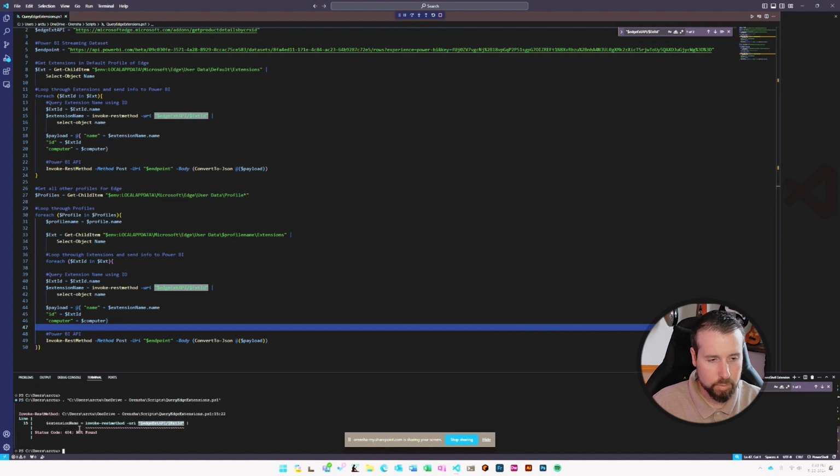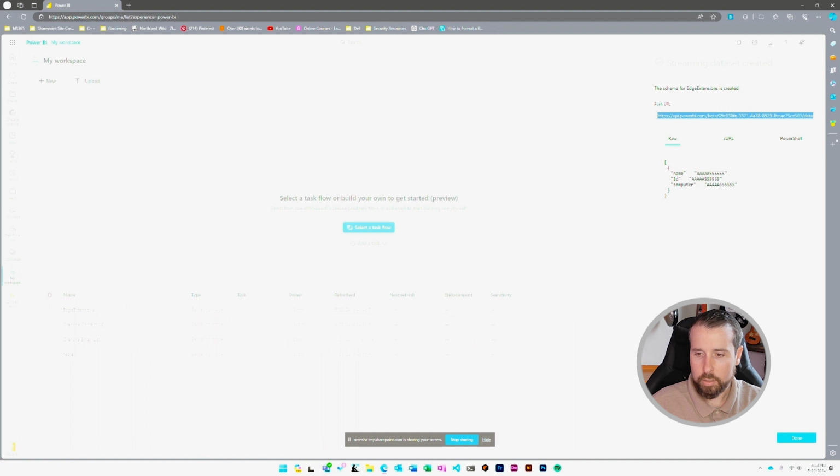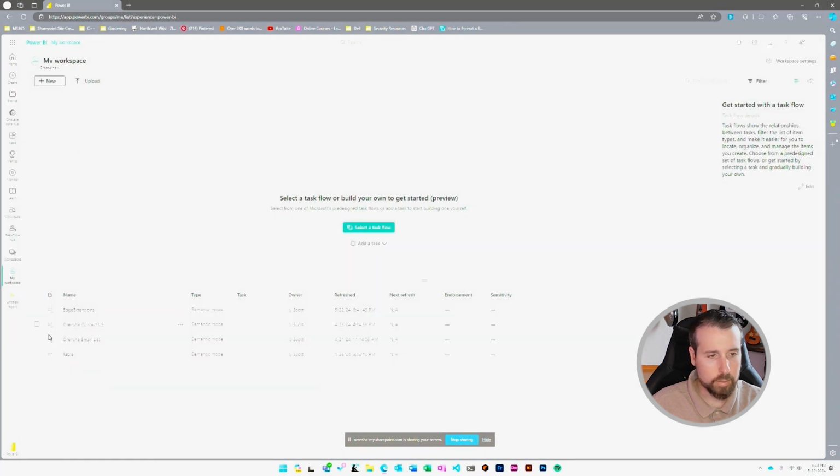You can see here we did get a 404 not found error. This is most likely because one of the profiles didn't have any extensions, so it sent a blank extension ID to that API and nothing was returned. We couldn't find that extension ID. So let's go back over to our data set and we can look at that data.